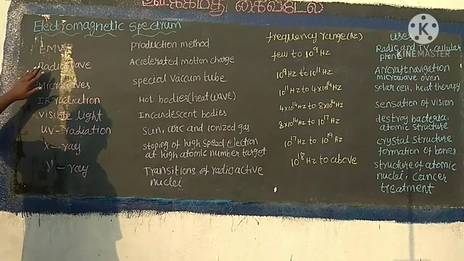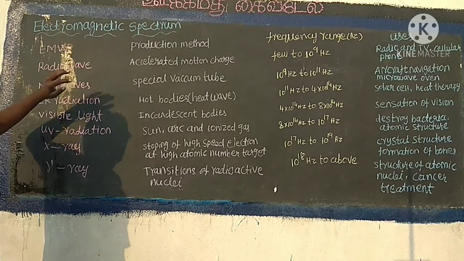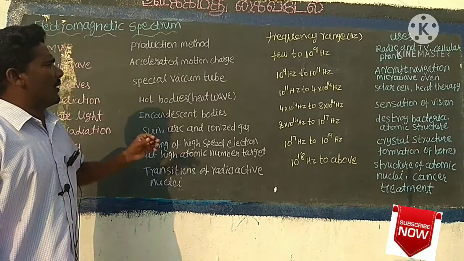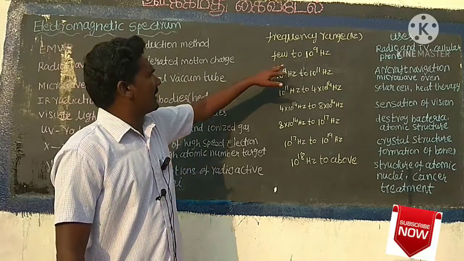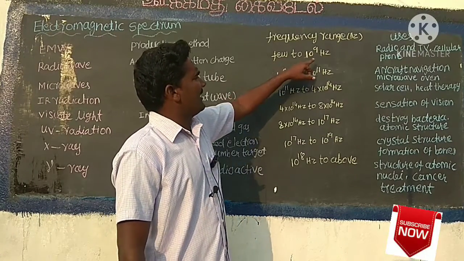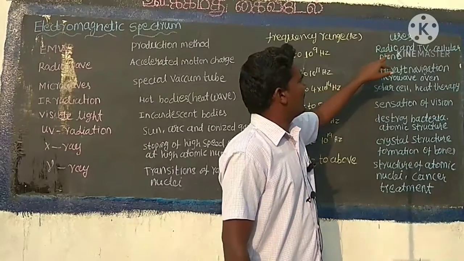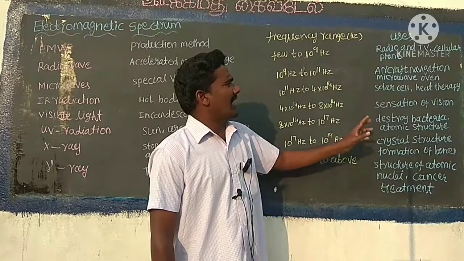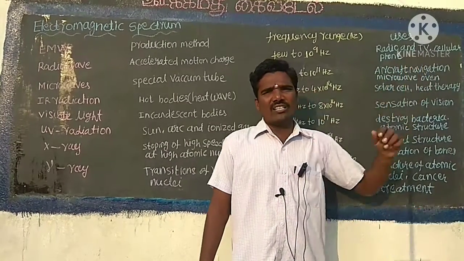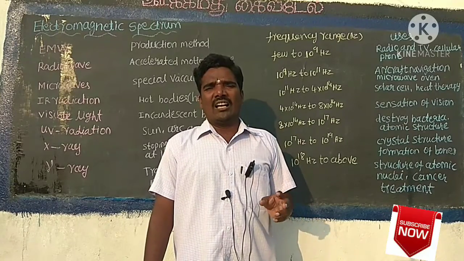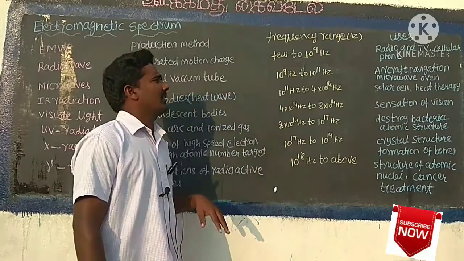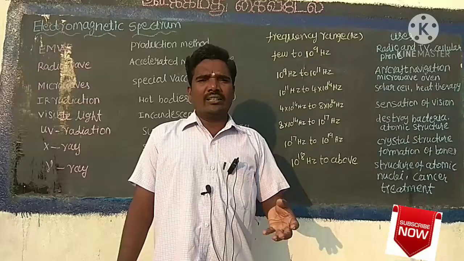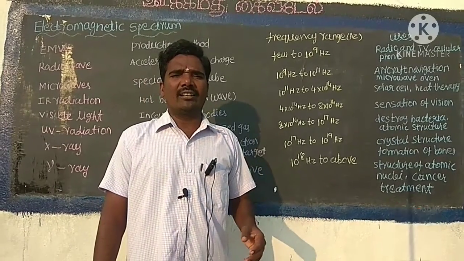First one, radio wave. Production method: accelerated motion of charge in a conducting wire. The frequency range is a few Hz to 10 power 9 Hz. Uses: radio and TV communication systems, and also cellular phones, wireless voice communication, ultra high frequency band. Radio waves show reflection and diffraction.